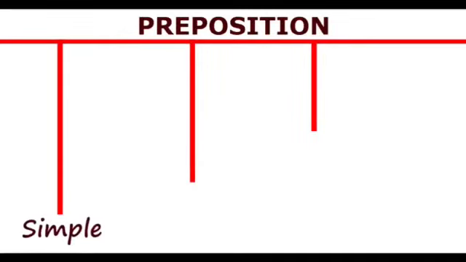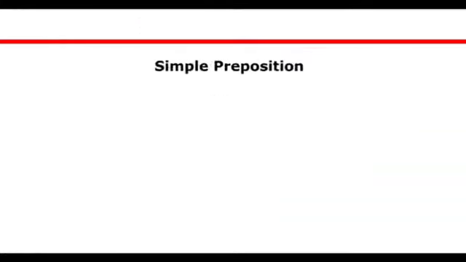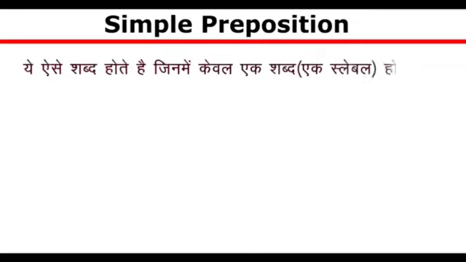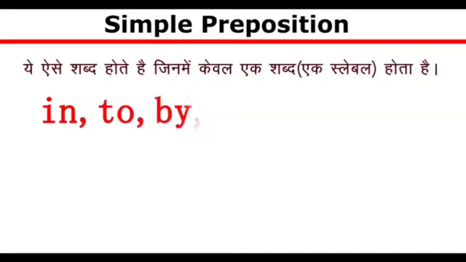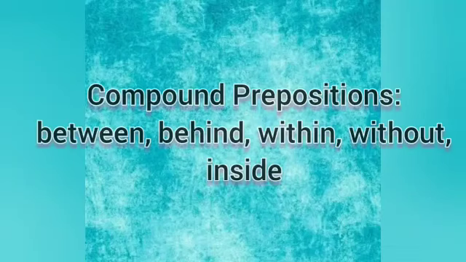There are simple prepositions, compound prepositions and phrasal or phrase prepositions. So there are three types of prepositions: simple, compound and phrasal. Let's see simple prepositions. In simple prepositions we have only one word. For example, in, to, by, on, up, with.